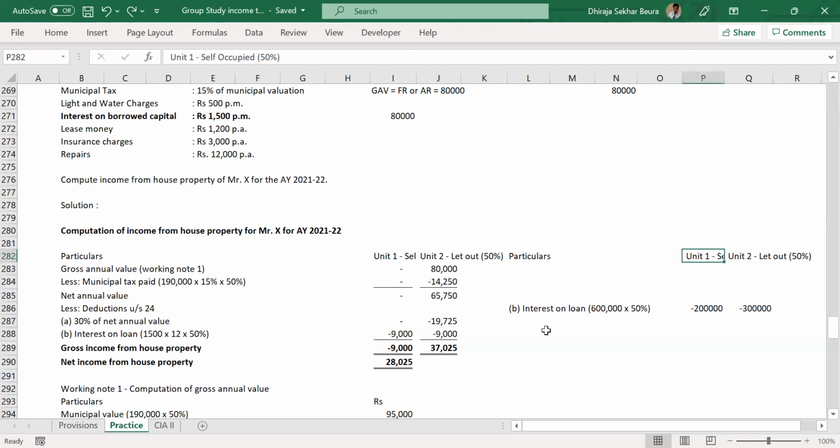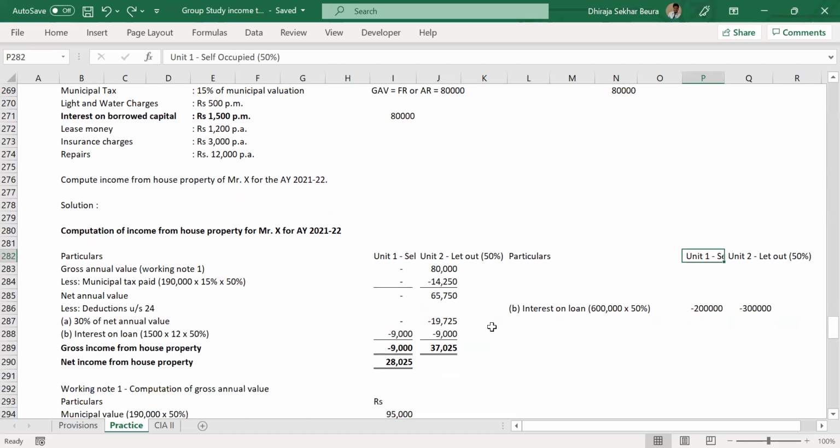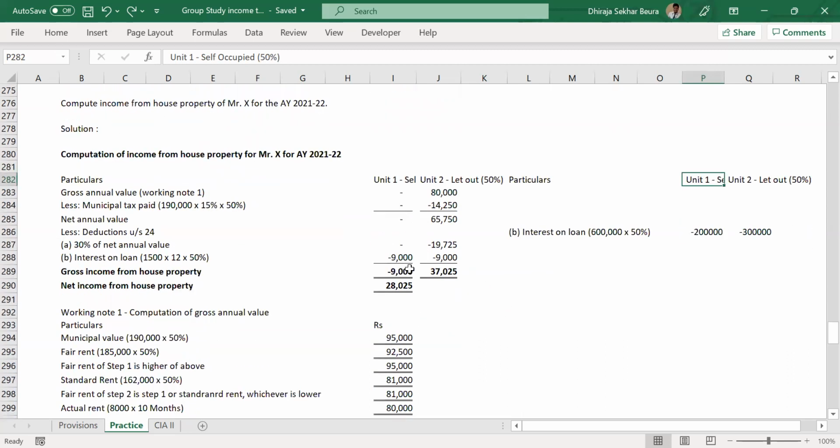So as we were discussing, for the let out property, 9,000 that we just discussed, and for self-occupied, it will also be allowed, that is 9,000, and your calculation will slightly change. Your income will be reduced by 18,000 only, which was earlier 46,025. This will now become 28,025, which is the final answer. Any questions on this, guys? Very simple question. In this, there was no complication, so I didn't even ask you for the calculation.